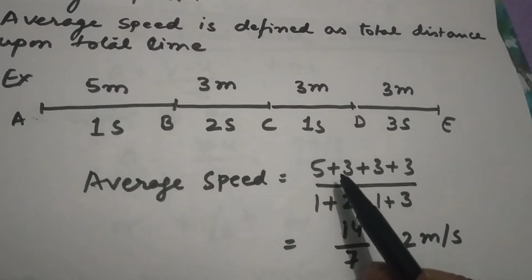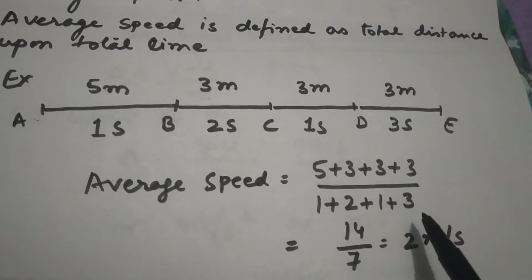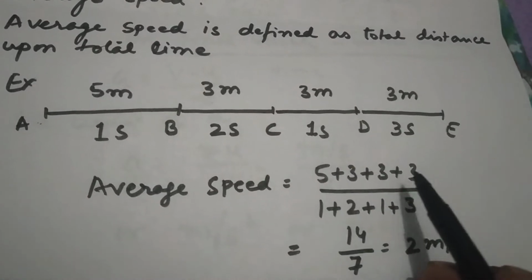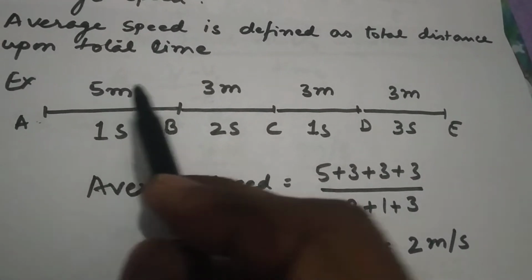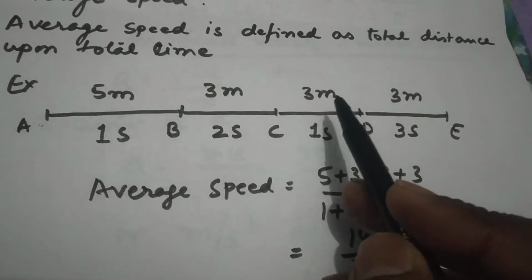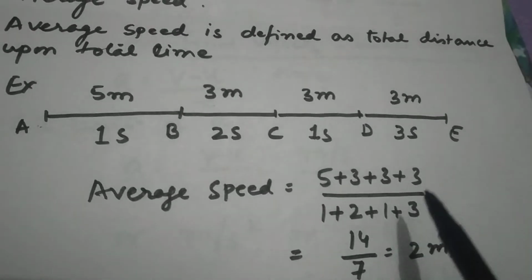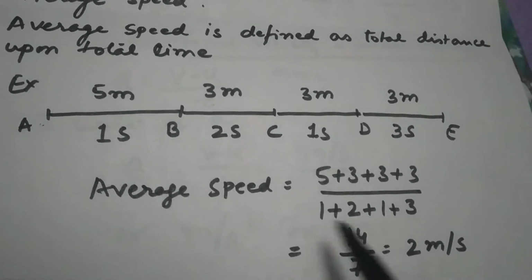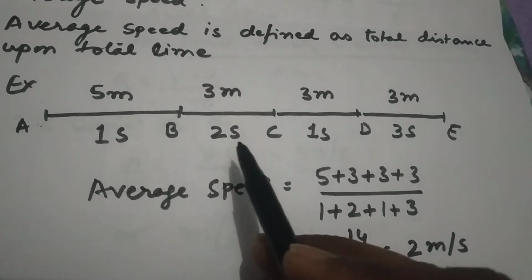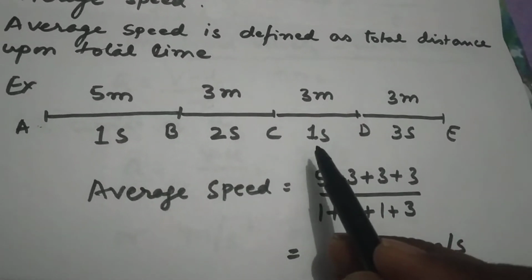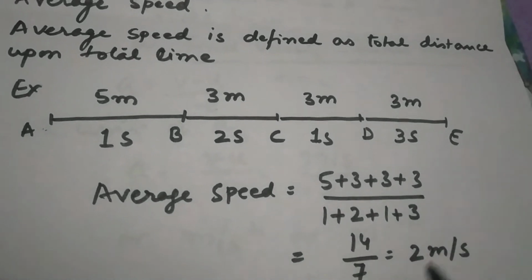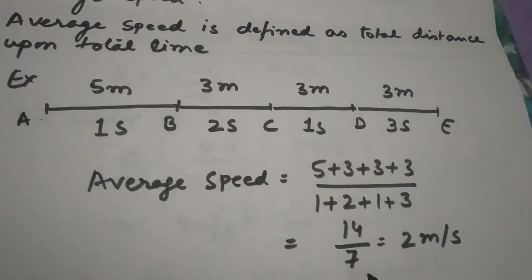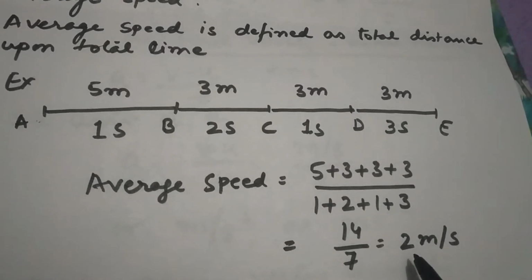So we add up the distances and we add up the time. So this is called total distance and this is called total time. 5 plus 3 plus 3 plus 3. So in the upper part we get 14. 1 plus 2 plus 1 plus 3. You get 7. So 14 by 7, we get average speed 2 meter per second.